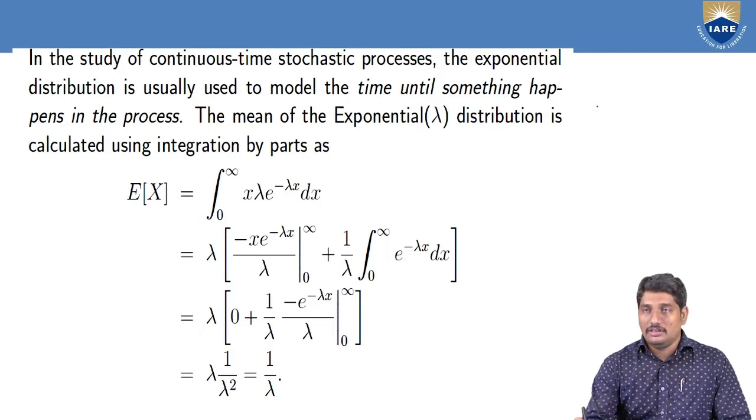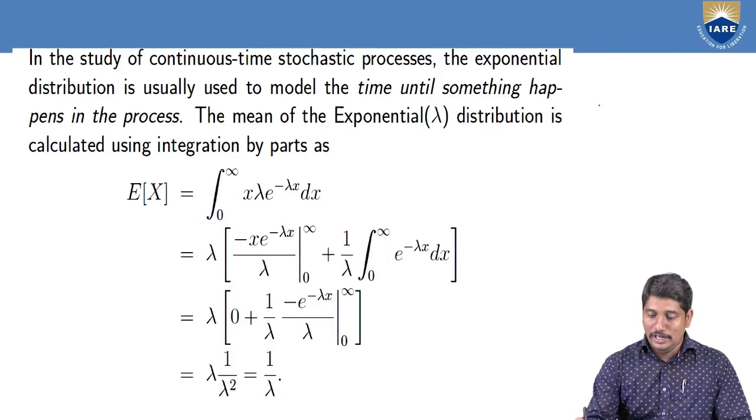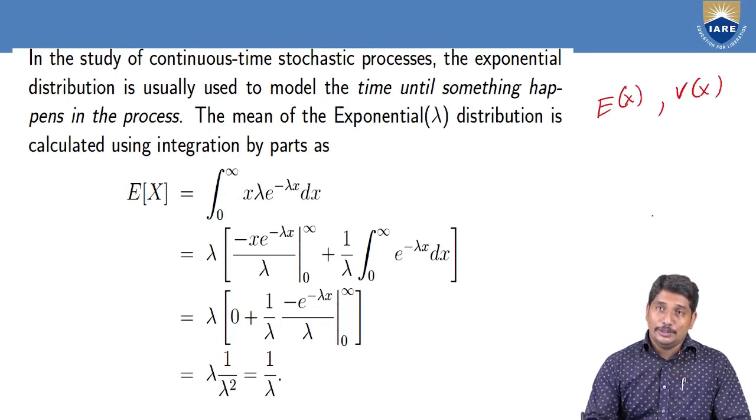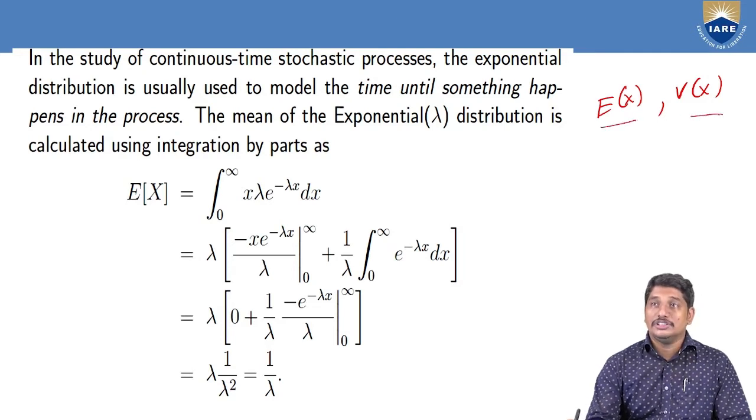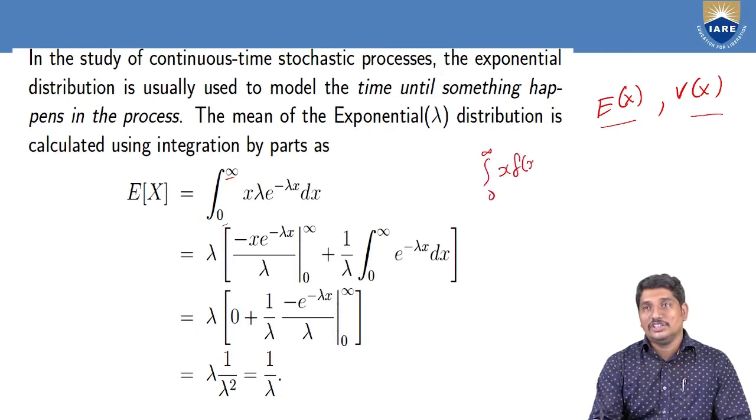Every random variate, whether it is discrete or continuous, will have two parameters, namely the expectation and the variance. These two play a very vital role in determining the probabilities. Here, the exponential distribution will also have E of x and V of x. If you see the E of x derivation, it runs like this: integral 0 to infinity. Actually, let us recap the definition of E of x, that is x into f of x dx.